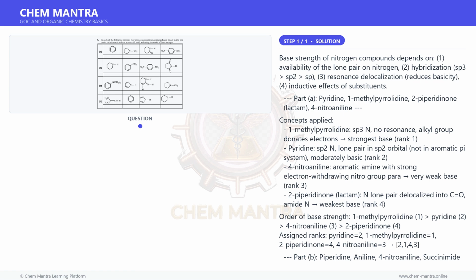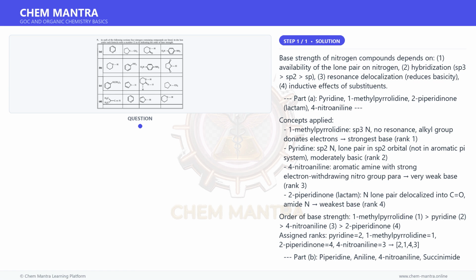Part D. Isobutyronitrile, pyridine, 3-pyrroline or 2H-pyrrole with NH, piperidine. Piperidine: sp3 N, saturated ring, strongest base, rank 1. Pyridine: sp2 N, moderately basic, rank 2. Isobutyronitrile: CH3 CH(CH3) CN, a nitrile, N is sp hybridized, lone pair in an sp orbital, very weakly basic, but slightly more basic than pyrrole type, rank 3.